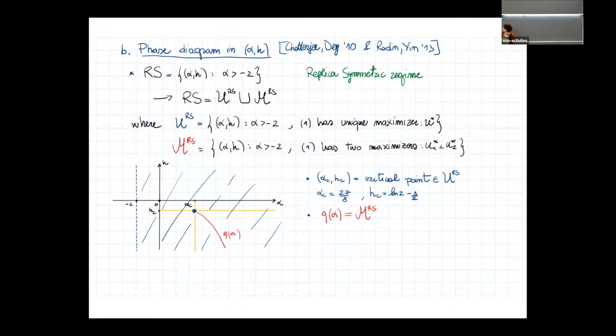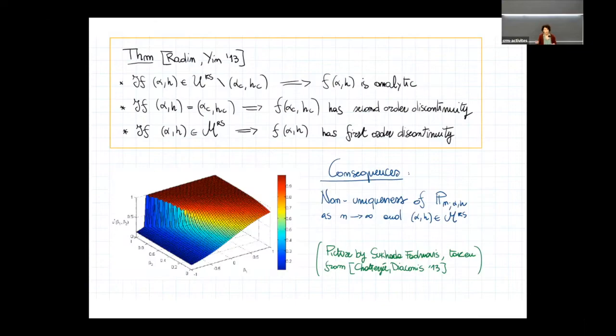So essentially, in the replica symmetric region, we always have a unique solution, except on the curve. It's the following result by Radin and Yin of 2013, where they show that indeed this free energy is analytic in all the uniqueness regime, but we have to exclude the critical point. At the critical point, it has a second order discontinuity, while in the multiplicity region, it has a first order discontinuity.